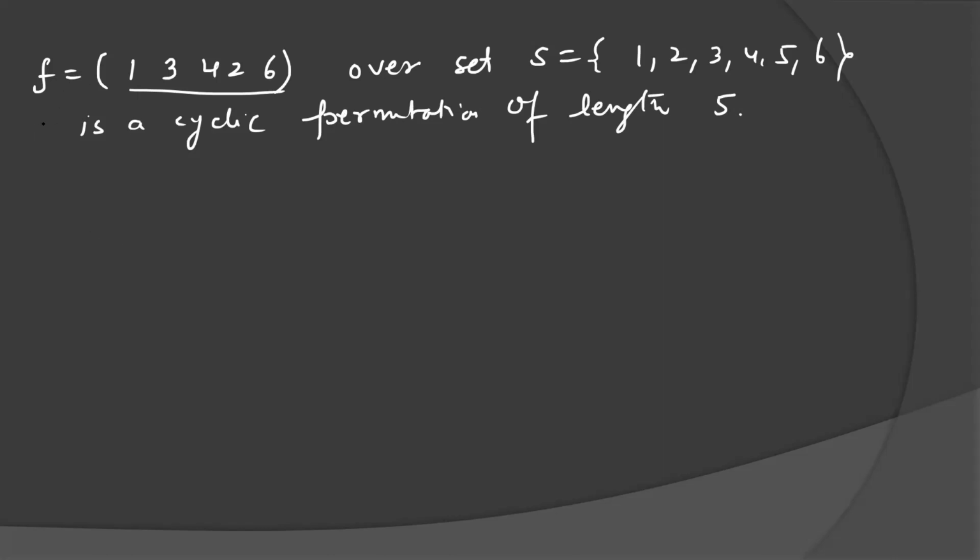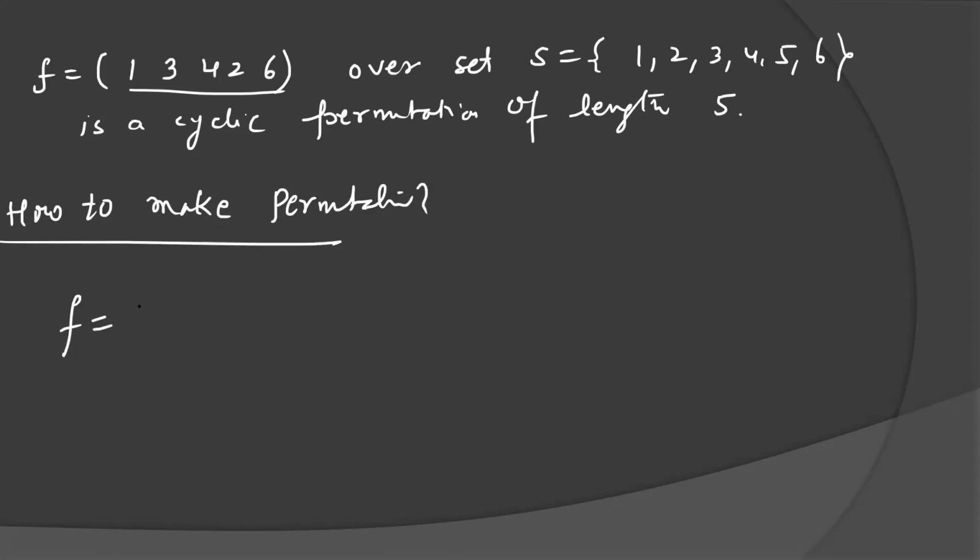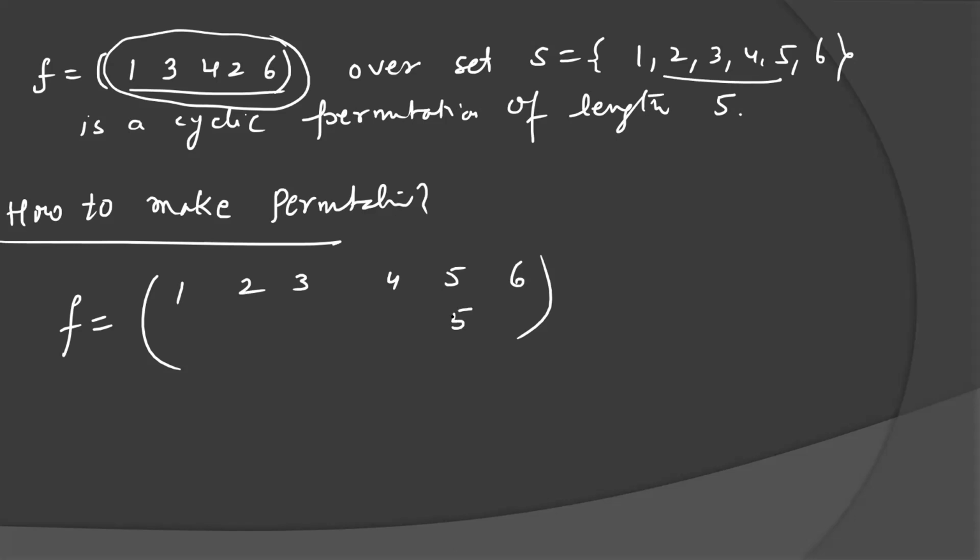Now, if you want to make the permutation using the cycle, how do you do it? I'm telling you a very important result. Write F, write 1, 2, 3, 4, 5, 6. Which element is missing here? 5 is missing from set S, so 5 must go to 5, because if 5 is missing, it means 5 is a cycle of length 1 only. That's a trivial cycle, and a trivial cycle need not be written. It is understood. So now 1 is going to 3.